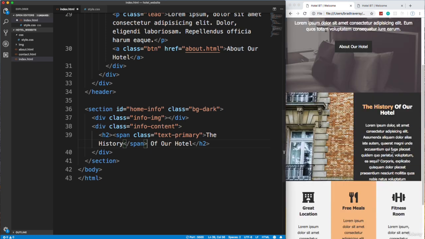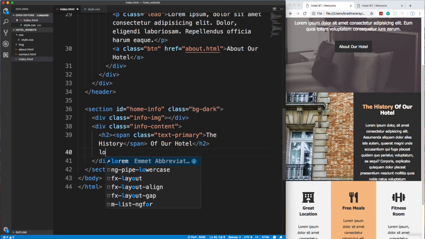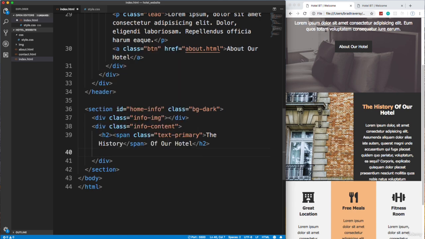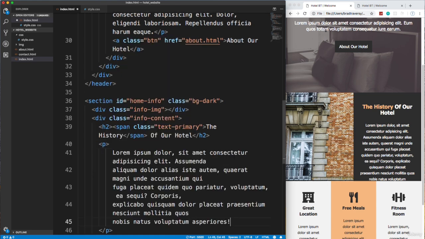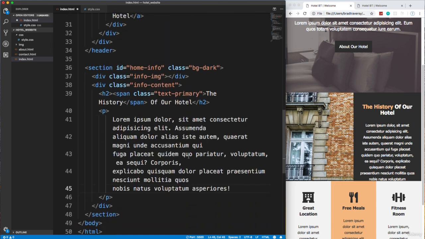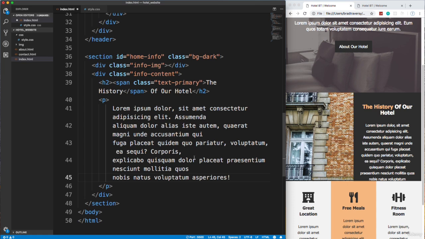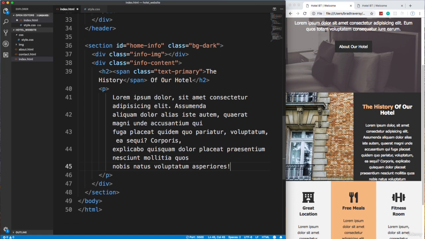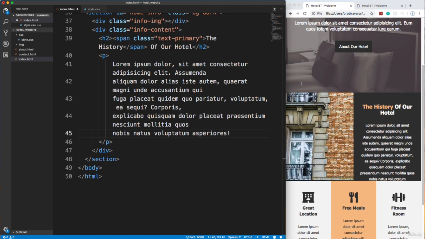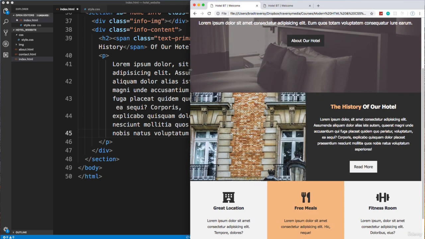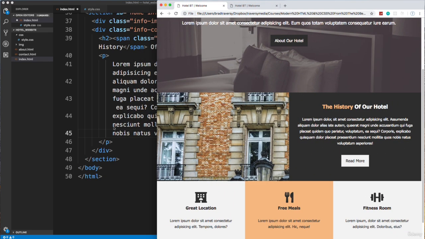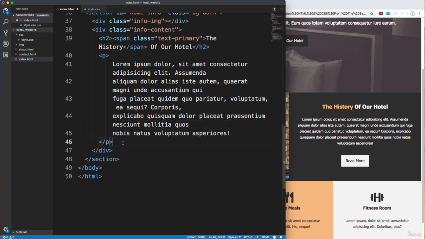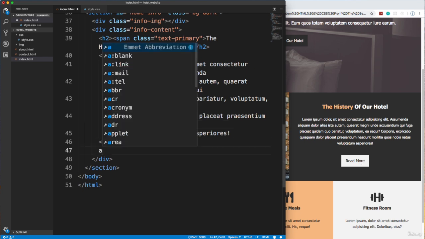So after the H2, we're going to want this text right here, which I'm not sure. I think it's 40 Lorem, but I'm not exactly sure, so I'm going to copy the exact text and put it in a paragraph. And you guys have the finished project in the first video of this section as well, if you want to copy anything. All right, then under the paragraph, if I make this bigger, you'll see we actually have a read more button here. So let's go ahead and add an A tag.